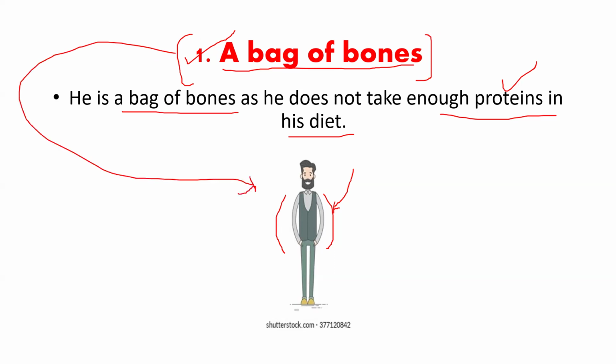Whenever you see any weak person who has no body mass, we can use this idiom that he is a bag of bones. And we have to make clear in that sentence why he is a bag of bones. If he does not take enough proteins in his diet, then we have to mention that reason too in this sentence in order to make our speech clear. All right.